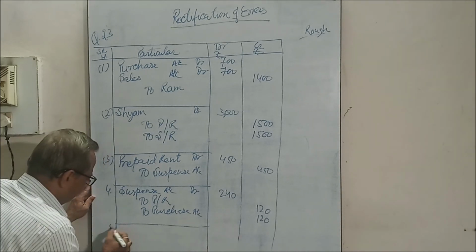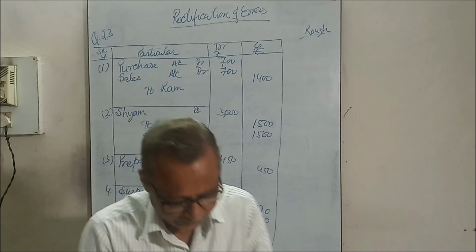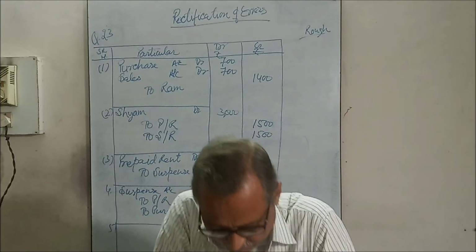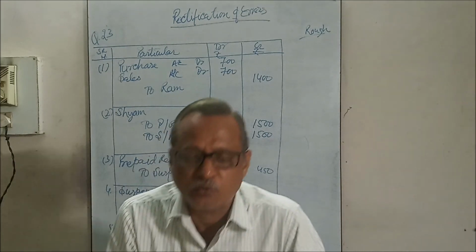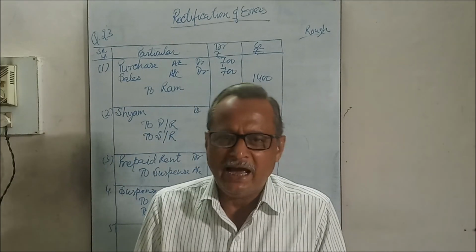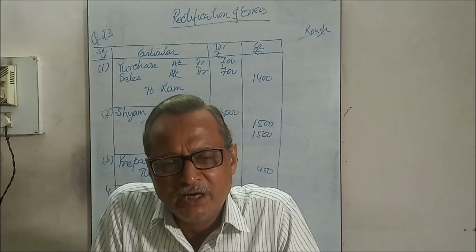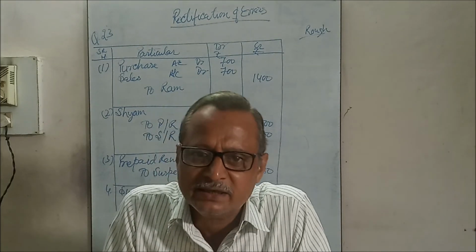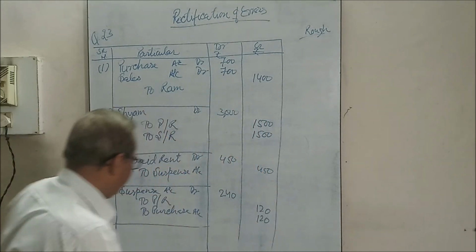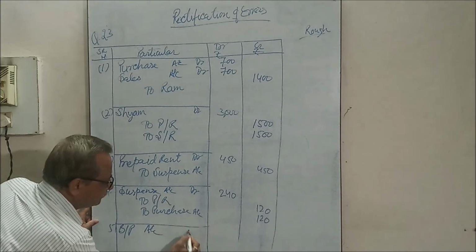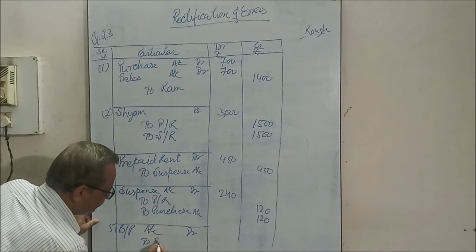Now the fifth item: 2000 paid to Deshraj against our acceptance was debited to Deshraj account. Our acceptance means we have accepted the bills payable. In place of bills payable debit, Deshraj was debited. So it is a double-sided error. We will pass the entry: bills payable account debit to Deshraj.